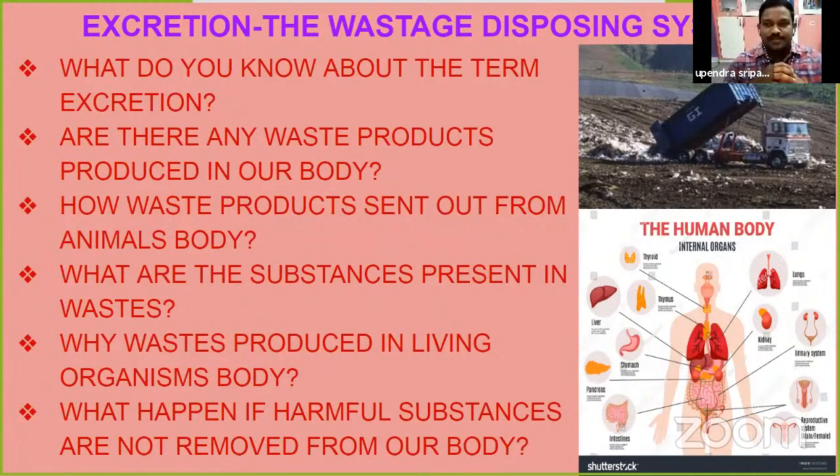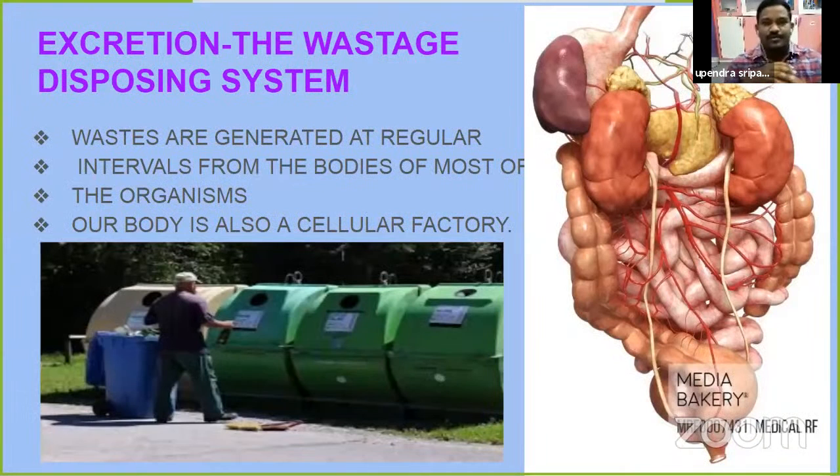In the same way, when we compare a living organism's body with a factory, our body is also a factory. Why? Because we have millions of factories in our bodies. These factories are known as cells. These structural and functional cellular units perform different types of activities. There are millions of cells in our human body, and not only in our human body, but in all living organisms we have cells.